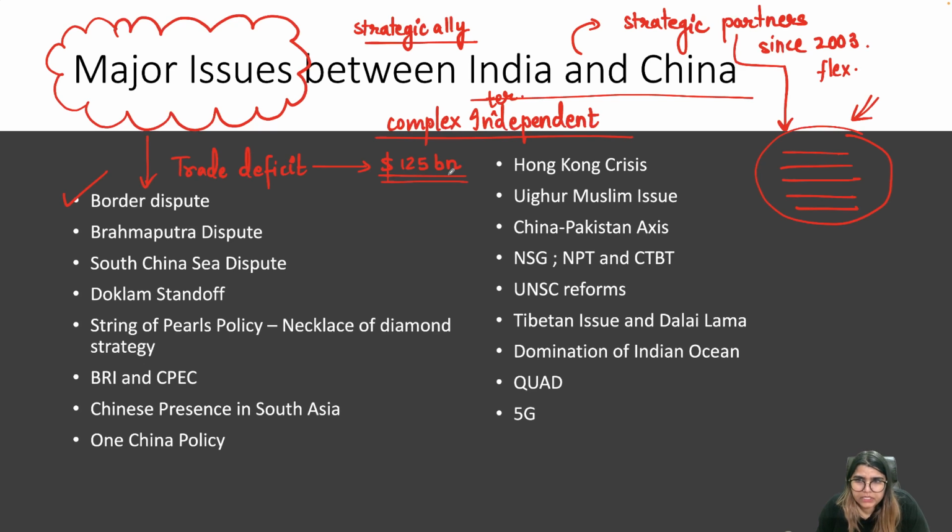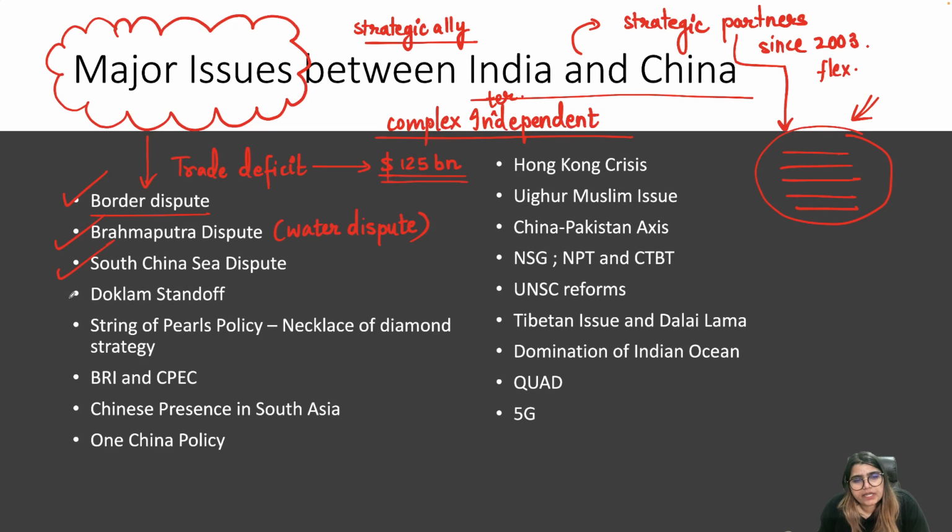But let's look at all the other issues that we'll be studying in this series. Apart from the border dispute, we'll be discussing the water dispute with China. This is absolutely important. The Brahmaputra dispute: what are the issues, what are the challenges, because these days China is described as a hydro hegemon. There's a reason why China has taken over Tibet. Officially, India has recognized that Tibet is part of China. Tibet is China only. We'll be coming to that as well.